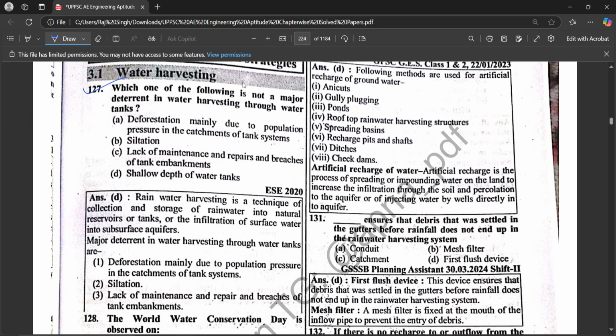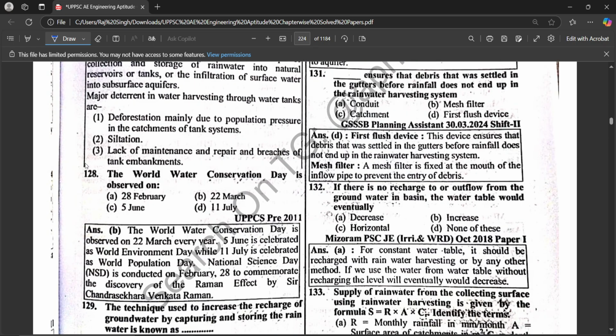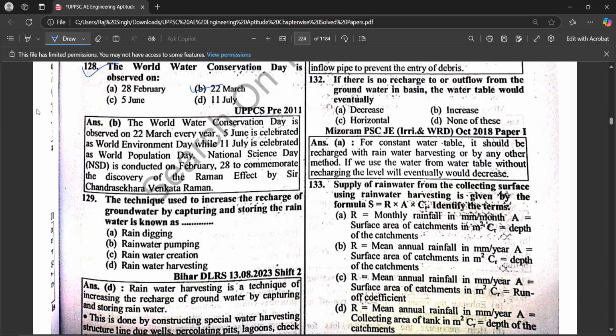Next is, which one of the following is not a major deterrent in water harvesting through tanks, which is the shallow depth of water tanks. The World Water Conservation Day is observed on, which is observed on 22 March.